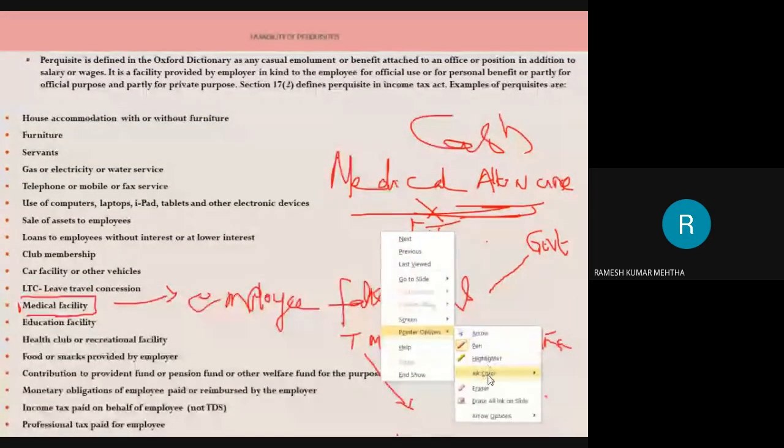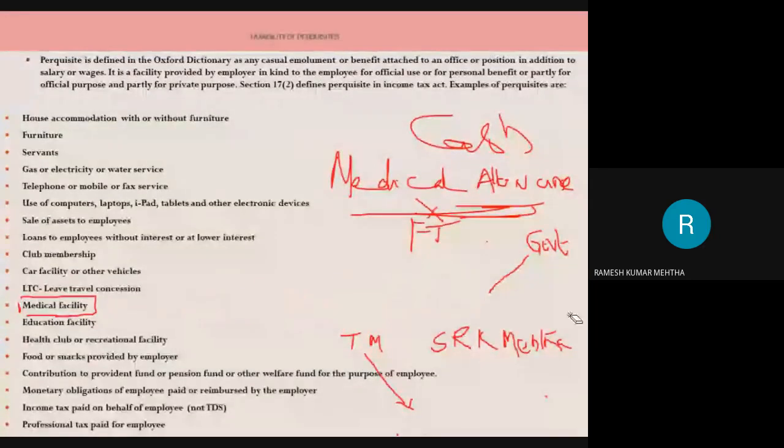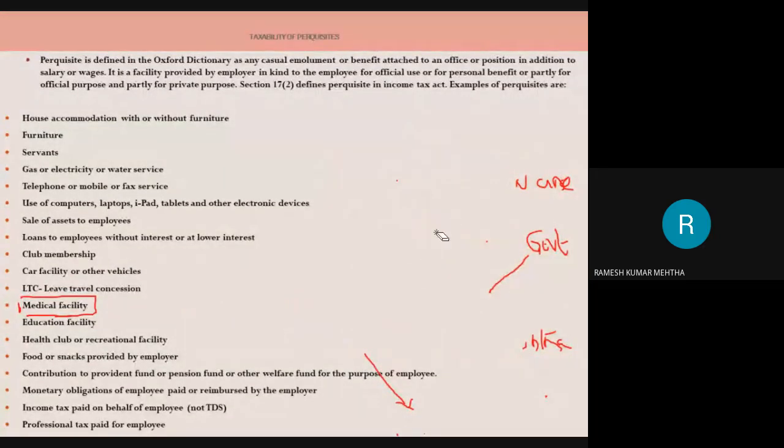Another example I will give you that will make you clear what we are talking about. One is medical facility where the medical treatment you are getting from a government hospital, and all the expenses are reimbursed by the employer. In the same way, you fall ill and go to a private hospital, and the hospital takes care of your health and tells you the expenditure incurred, and subsequently these bills are reimbursed by the employer directly to the private hospital. So this is a medical facility.